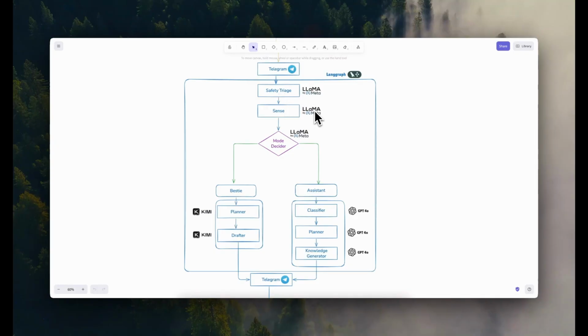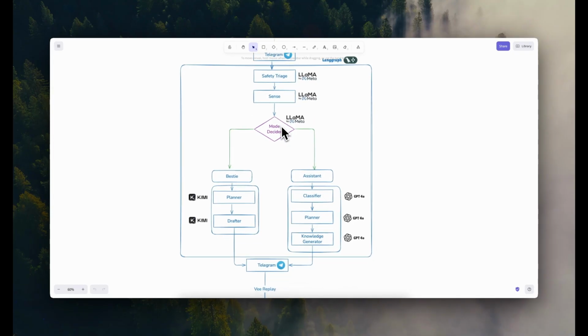Both of them are powered by Llama through Groq. What this node does is it extracts the intent from the user. For example, it says the user wants information or the user wants to vent. On top of that, it detects emotions and says, okay, what is the user feeling? Is the user feeling happy, or neutral, or sad, for example? And once it does all of that, it updates the state, and then it goes to the mode decider.